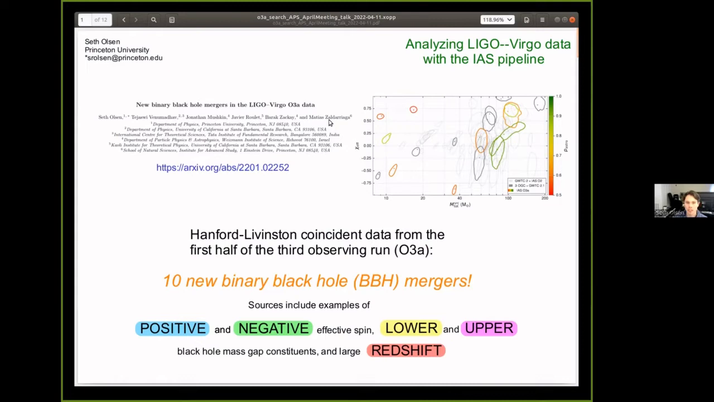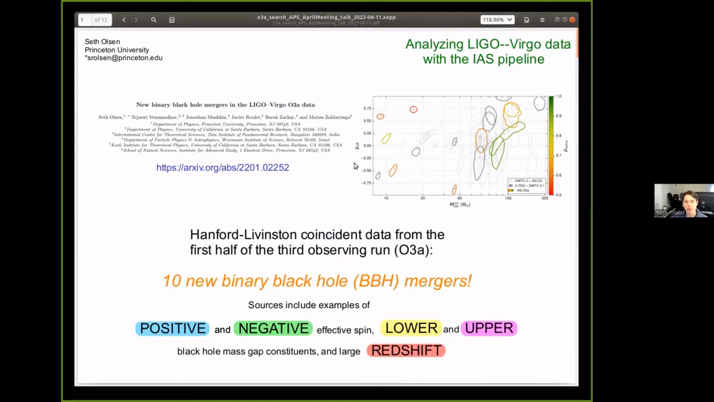at UC Berkeley. This is using the IAS pipeline to reanalyze the gravitational wave data from the LIGO and now Virgo experiments as well. Although here we are just going to consider the LIGO Hanford and LIGO Livingston coincident data. So this is only data with significant signals in both of these detectors in the first half of the third observing run, O3a.